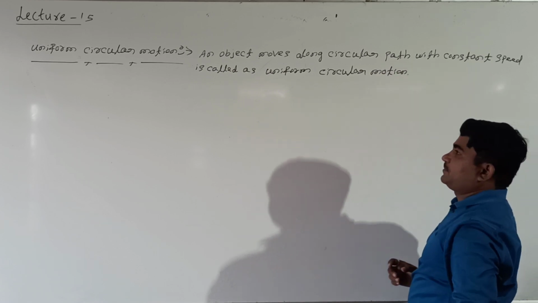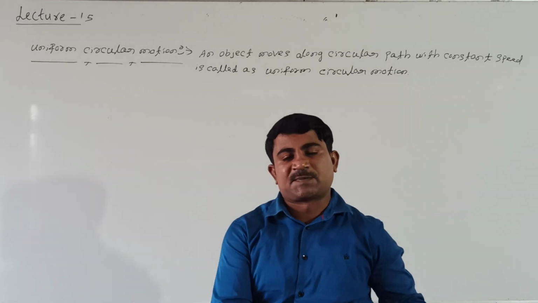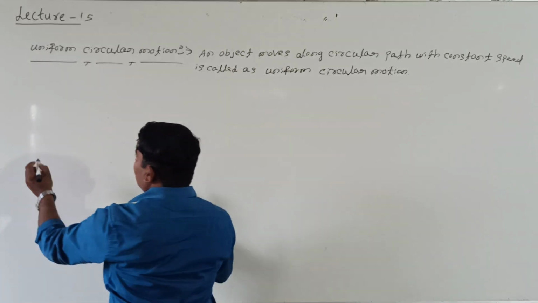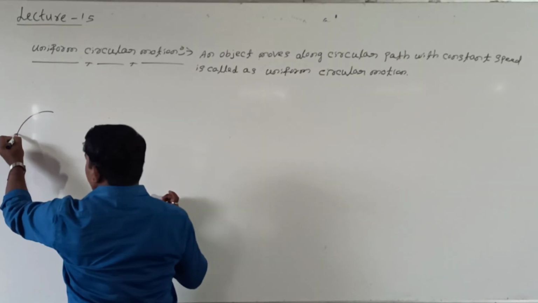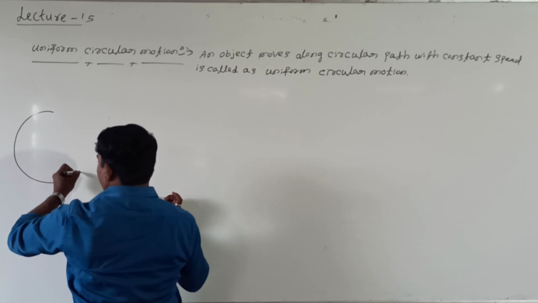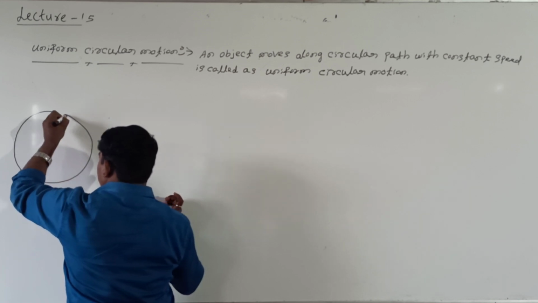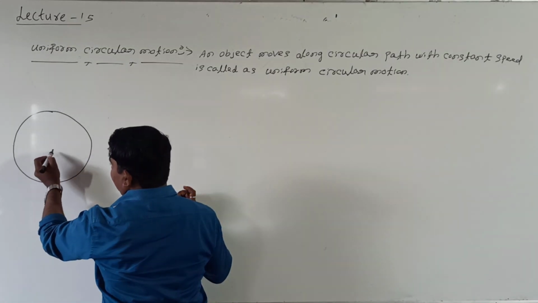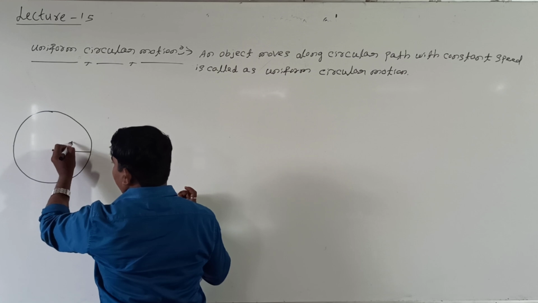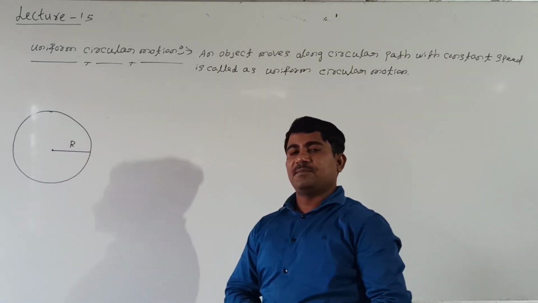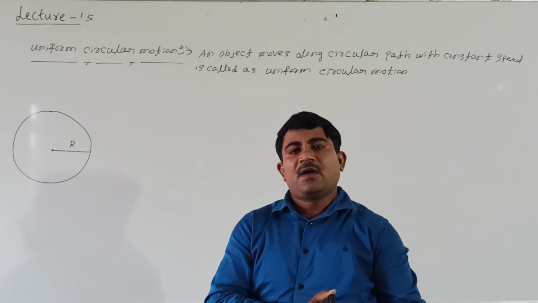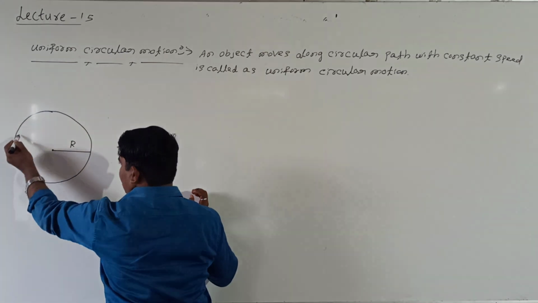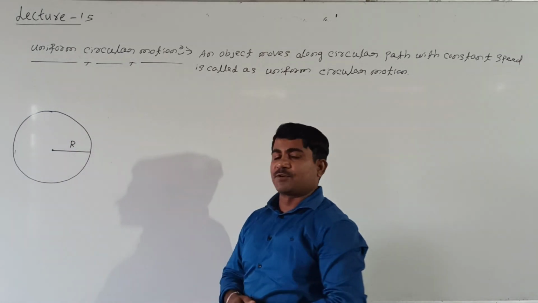Right students, how is it possible? Consider an object moving in a circular path. Consider this is the object, moving in a circular path with center O. And the radius can be represented by capital R. Simply, uniform circular motion means any body moving in a circular path with constant speed. This we are calling uniform circular motion.